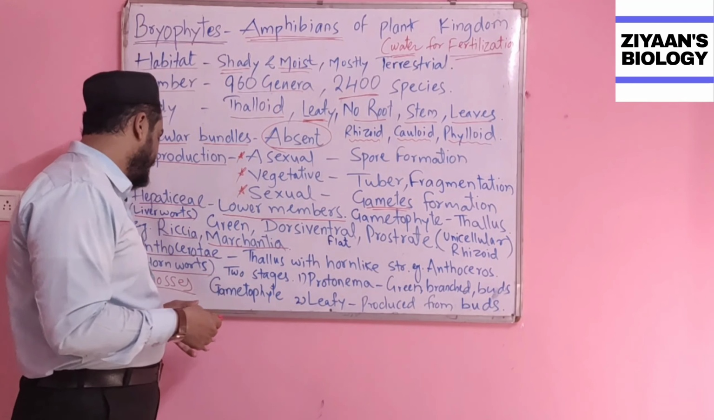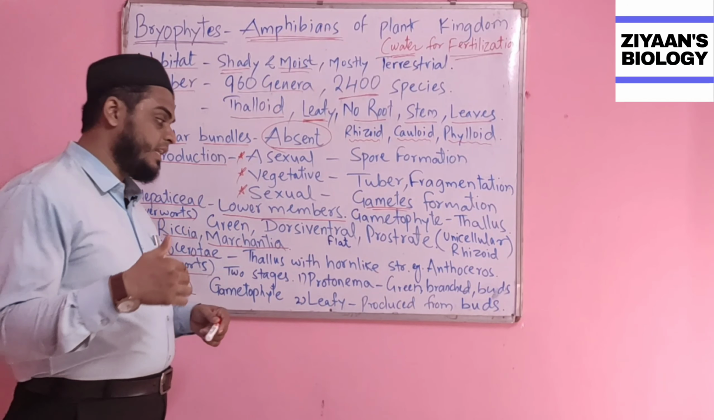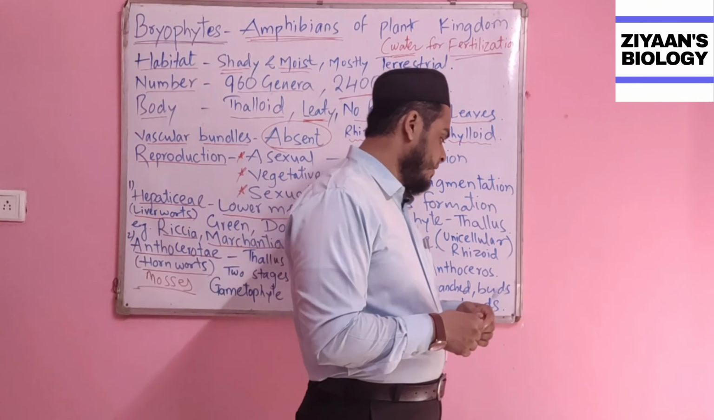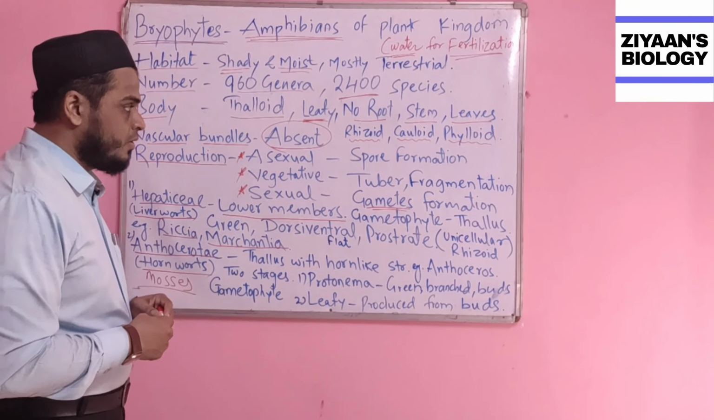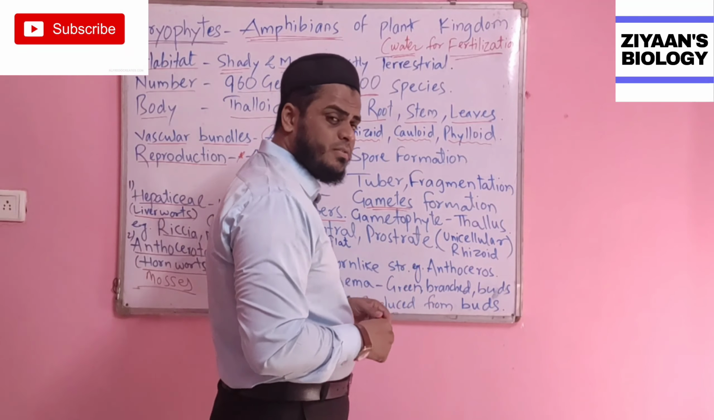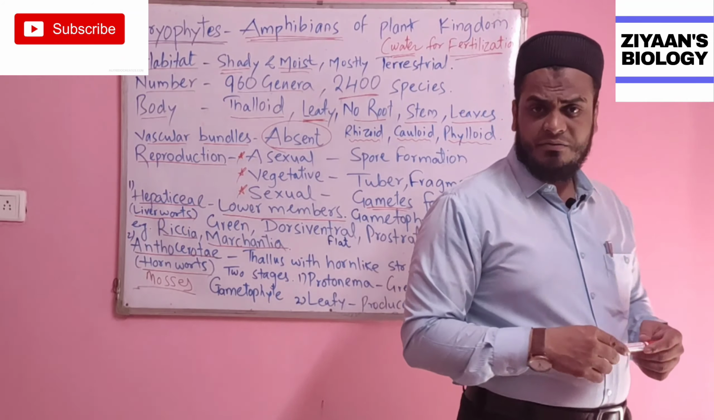So the second stage will be called the leafy stage, and it is produced from the protonemal stage. Hopefully this brief introduction of the division Bryophyta is beneficial for you guys.